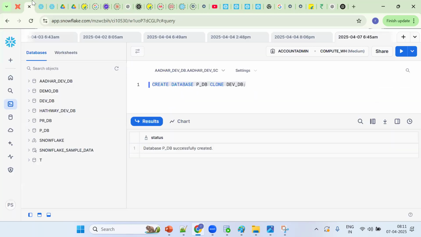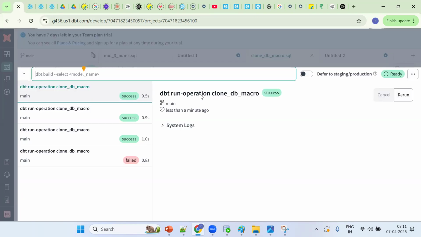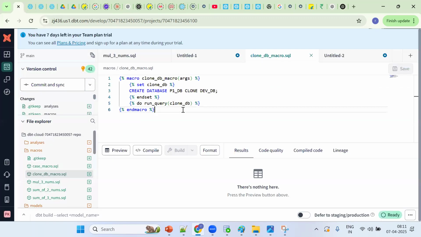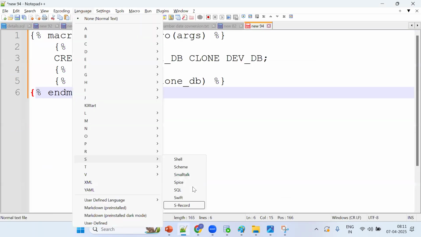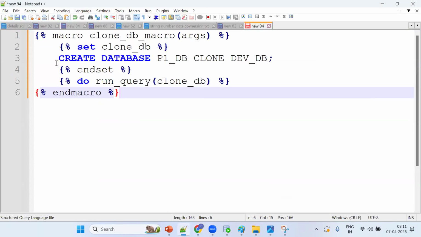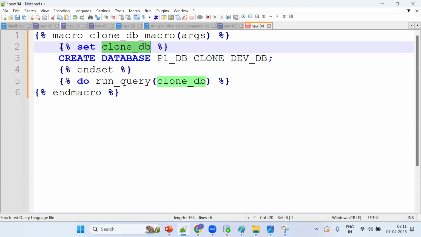So let me go back here. So refresh. Now tell me database schema, P1 database. So P1 database schema. Now let me copy the same thing. Control C, and Control V. See, remember, if I want to execute any statement, directly we can't execute. So we should put this statement in this clone database. We should do the setting and end setting.